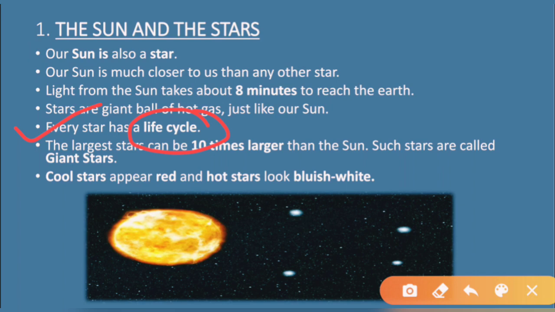Stars change as they age, as they grow they start changing, but these changes are very slow and happen over millions of years. Why are these changes very slow? Because they happen over millions of years, and that is why we cannot notice those changes. So every star has a life cycle, means they become young, they grow into middle age, and ultimately they die.